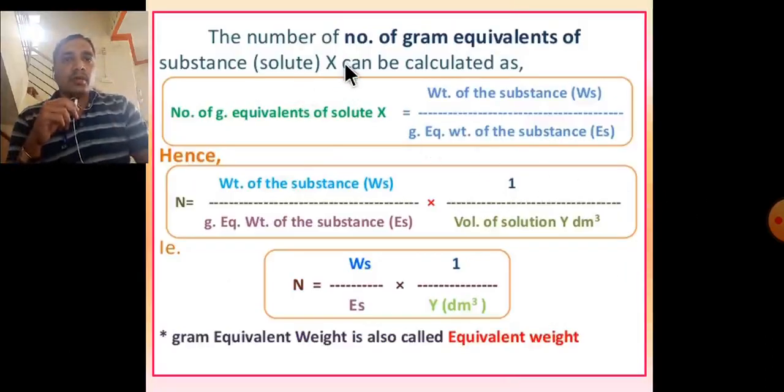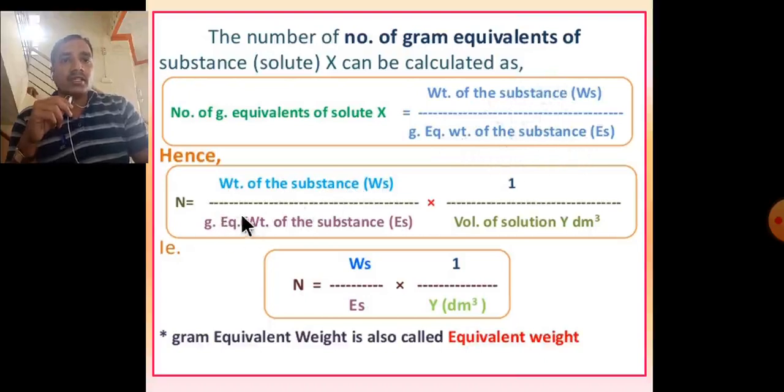The number of gram equivalents of substance, that is solute x, can be calculated as: number of gram equivalents of solute x is equal to weight of the substance divided by gram equivalent weight of the substance.